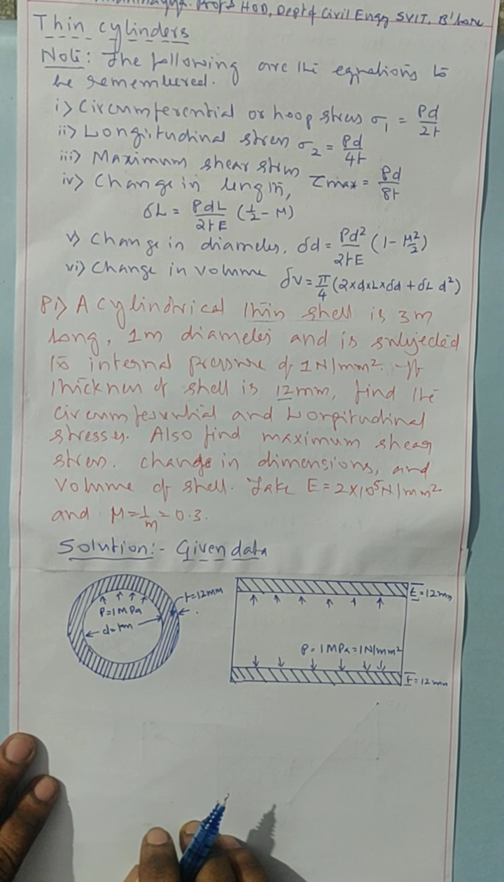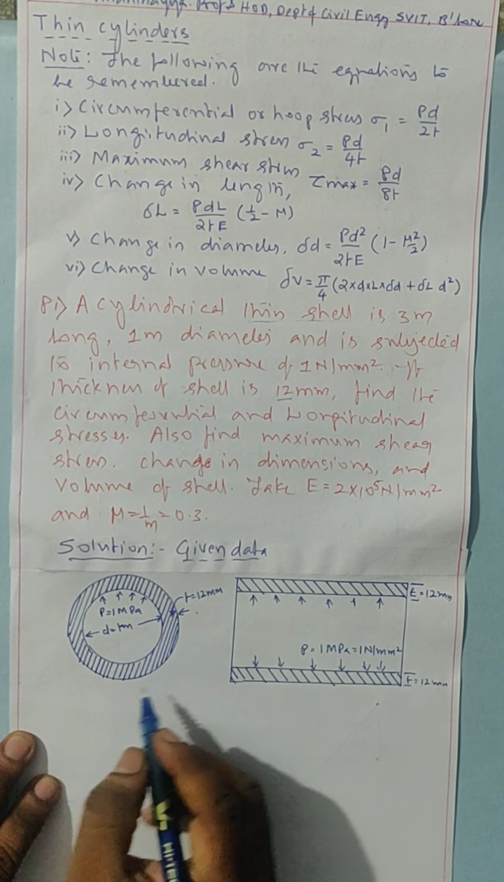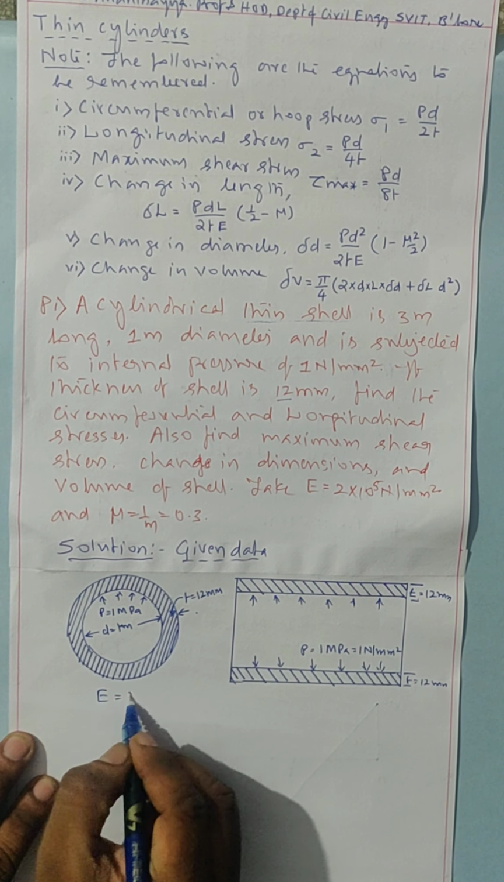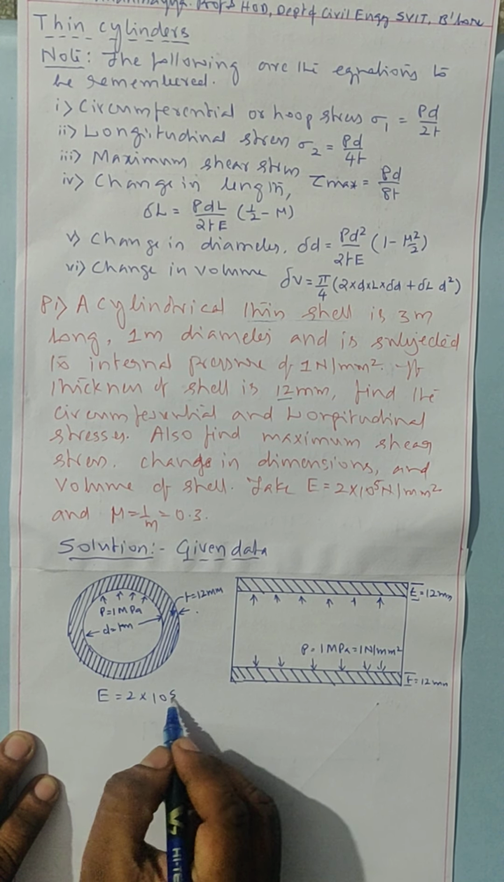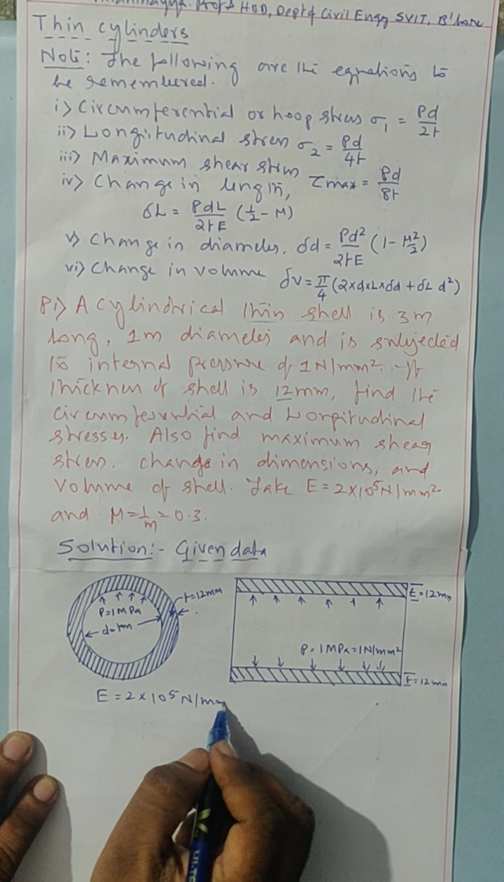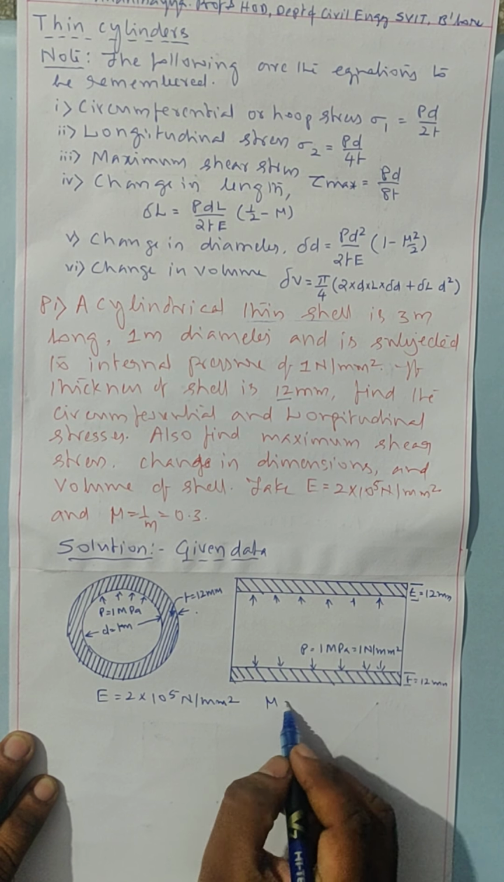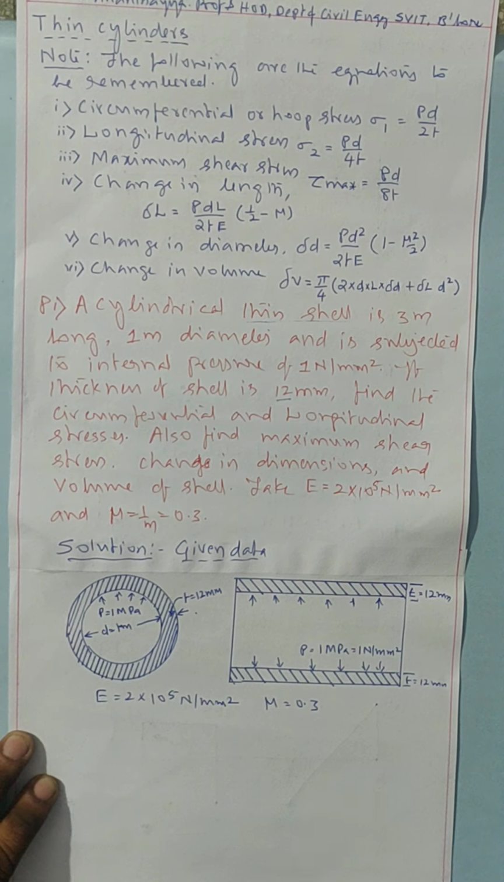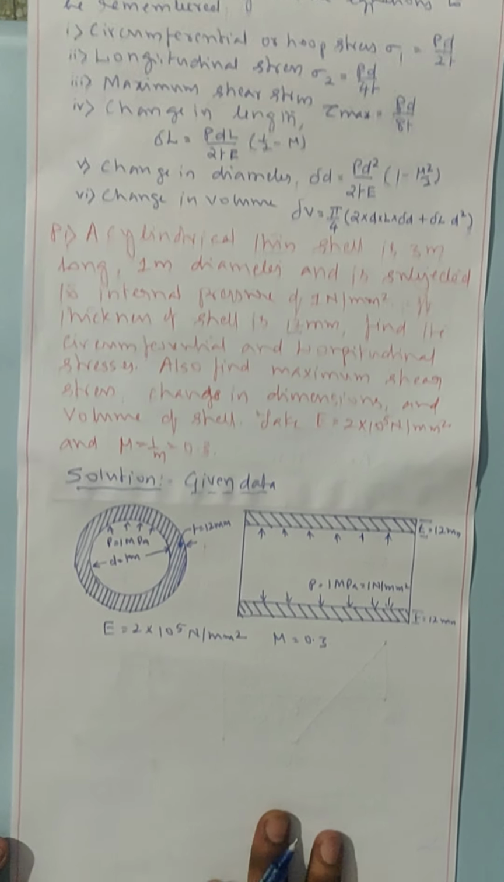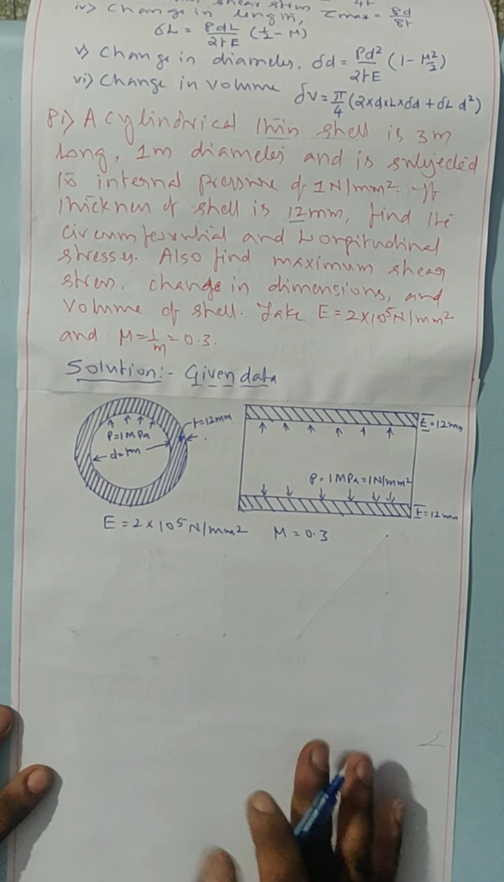Now we have to calculate what is required. These all are the given data. One more data, Young's modulus is given, 2 into 10 to the power 5 Newton per millimeter square. Mu equal to 0.3 is given. These are the given data. Now we have to calculate what is required.